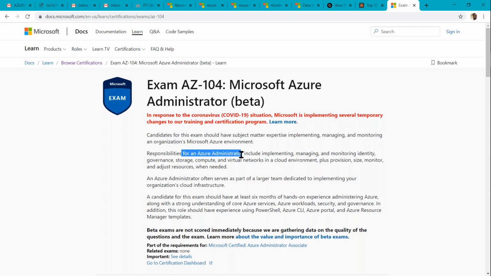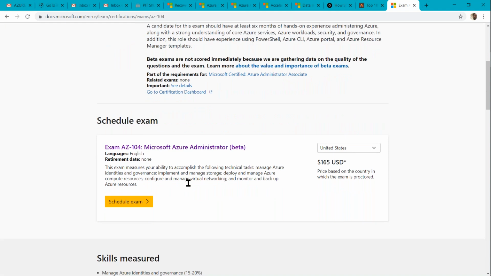Responsibilities of an Azure Administrator include implementing, managing, and monitoring identity, governance, storage, compute, and virtual networks in a cloud environment, plus provisioning, sizing, monitoring, and adjusting resources. These are the main things they are testing.